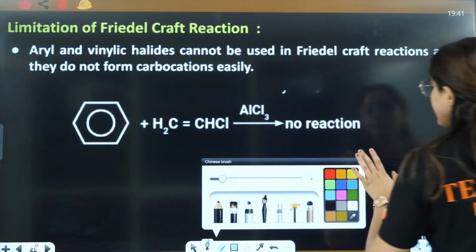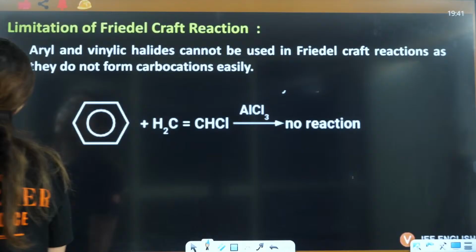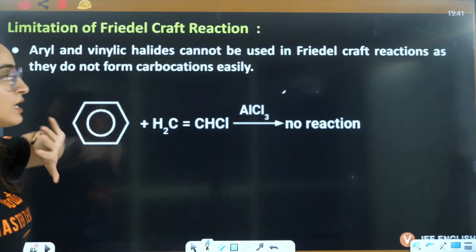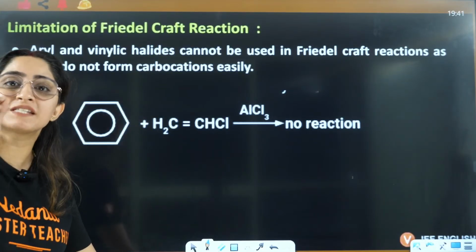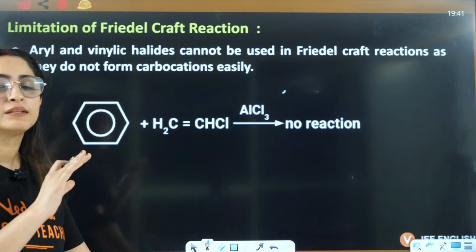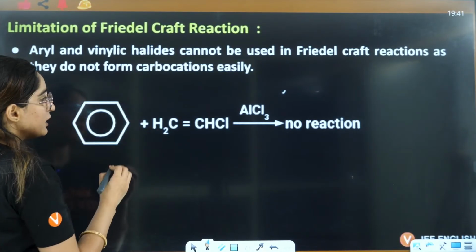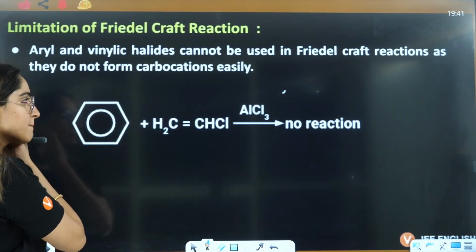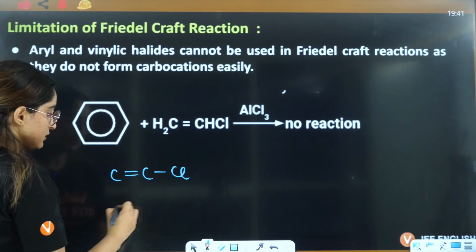Now you have some limitations of the Friedel-Crafts reaction. Let's talk about those limitations. Aryl and vinylic halides. That means whenever breaking the C-Cl bond is tough, this reaction will not take place. So in arylic, what you have? In vinylic, what you have? Wait a minute. This is vinylic. This is arylic.